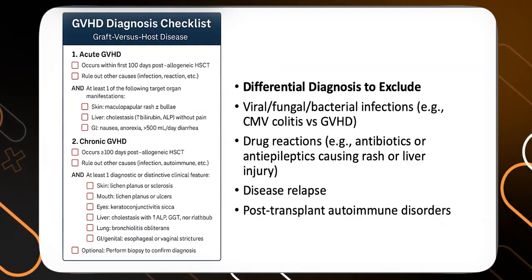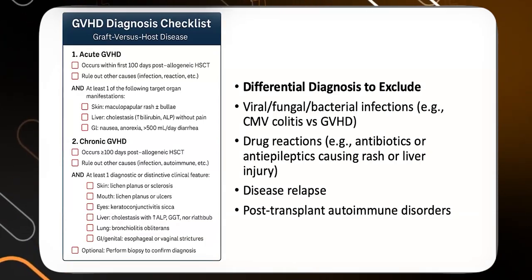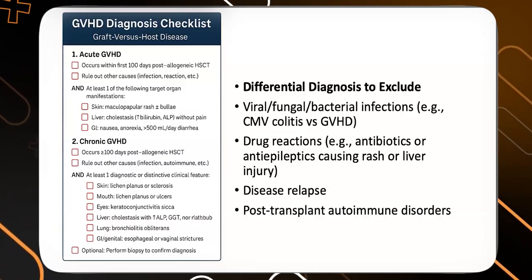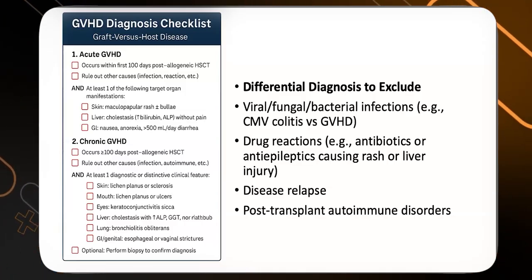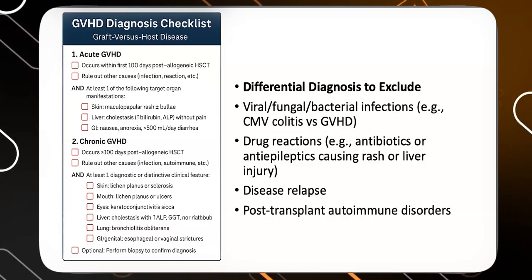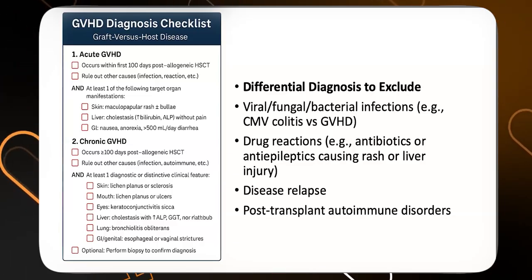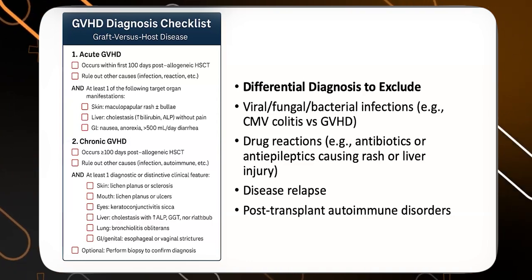Drug reactions, disease relapse, and post-transplant autoimmune disorders also sometimes mimic GVHD, so we should rule out all those things. Biopsy is confirmatory in GVHD, so we should do a skin biopsy and diagnose GVHD with the skin biopsy.